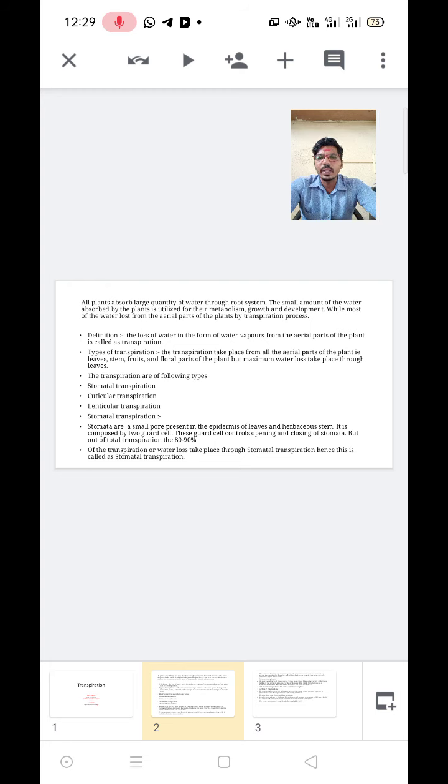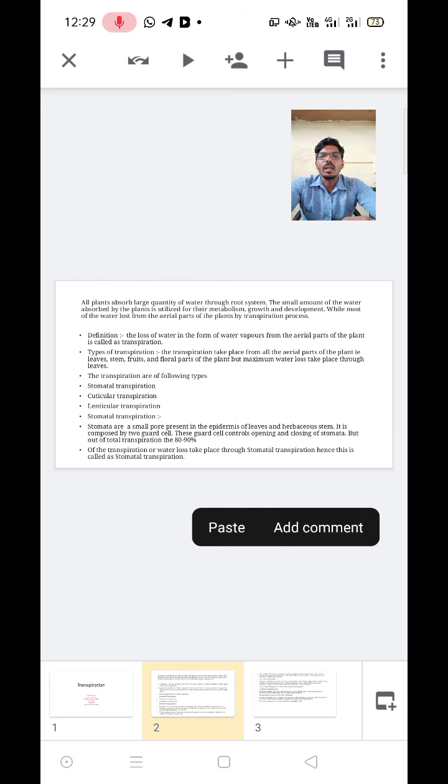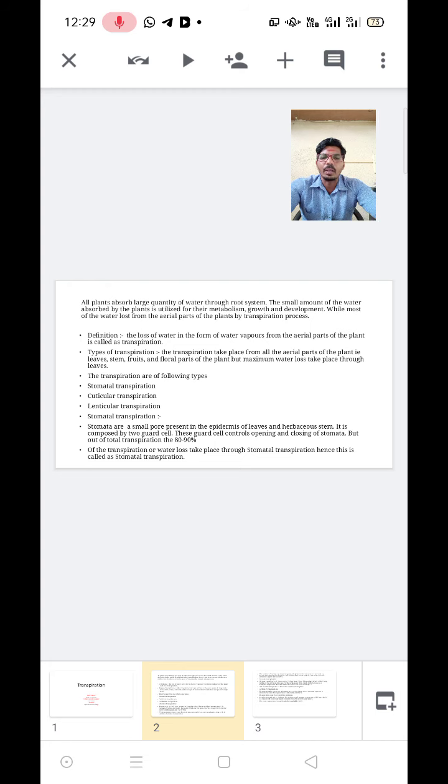Transpiration is a physiological process in which water is lost in the form of water vapors from the aerial part of the plant. Transpiration has the following types: stomatal transpiration, cuticular transpiration and lenticular transpiration.